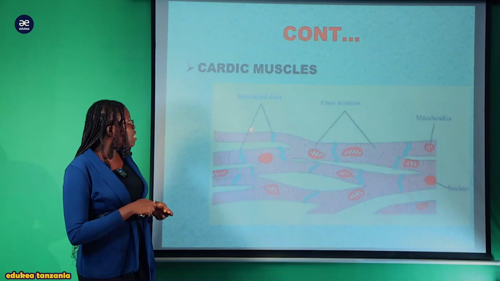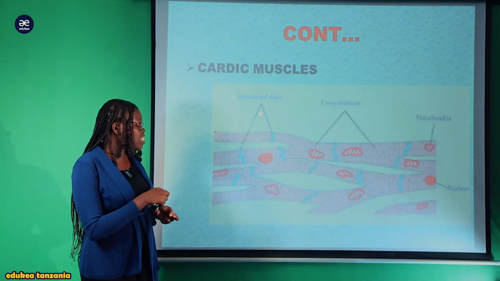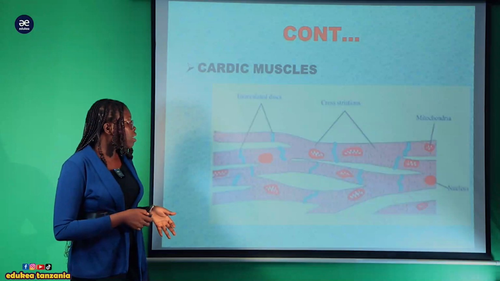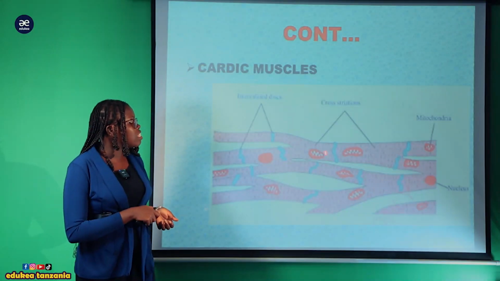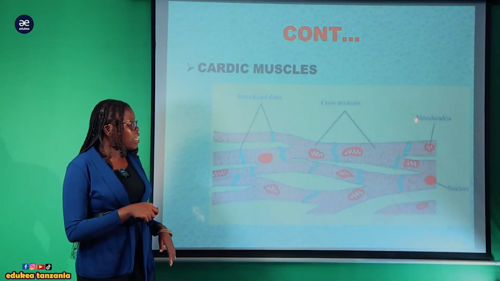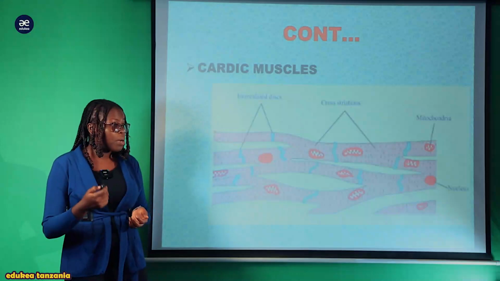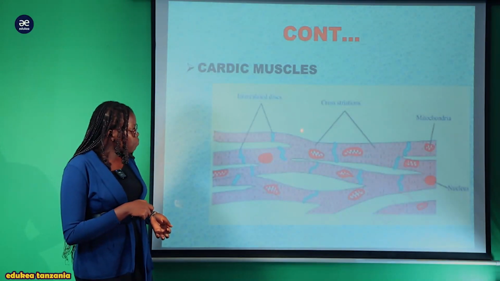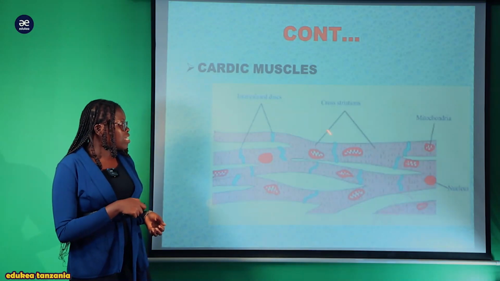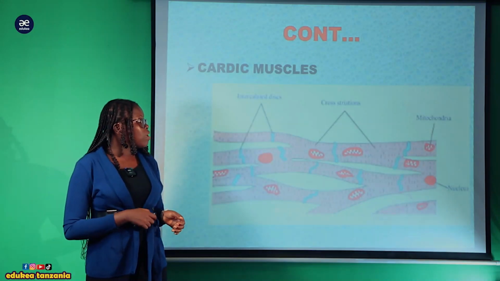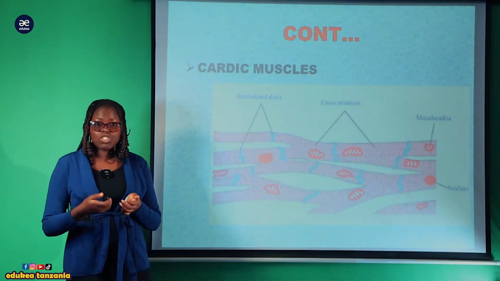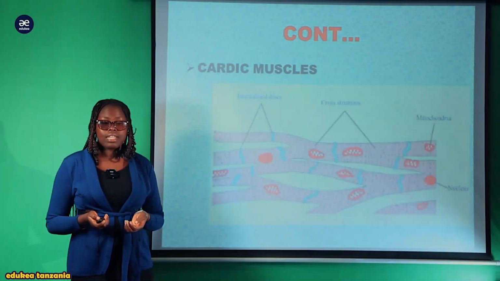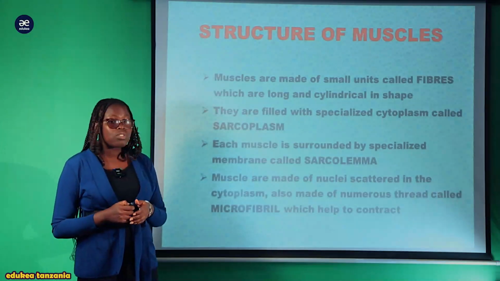So this is the structure, it has this intercalated disc. Intercalated disc kazi yake ni for cushioning, kwa ajili ya kuprevent cushion. Na vile vile it has this striation. Also it has mitochondria as one of the powerhouses of the cell. It has a nucleus as well as this numerous striation. So this striation is one of the adaptation ambayo inafacilitate the pumping of the blood katika this kind of the muscles.